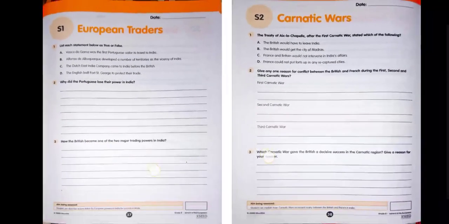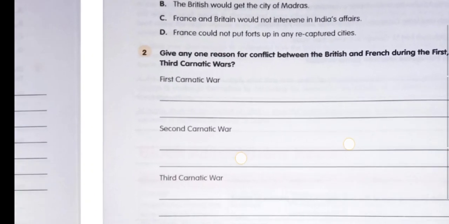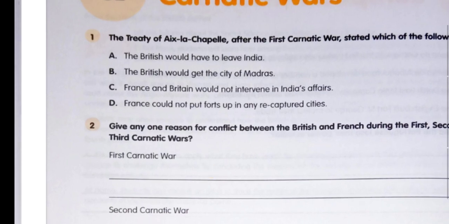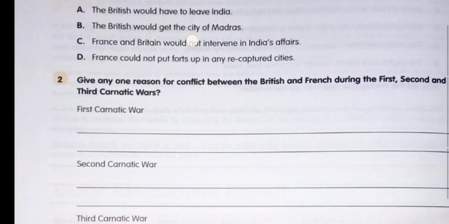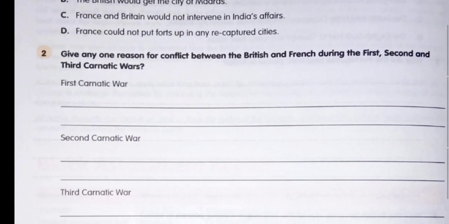Okay, come to worksheet 2, S2. Now, Carnatic Wars. The first question, obviously, you can do on your own. The correct answer is the British would get the city of Madras. Yes. Now, question number two: give one reason for conflict between the British and French during the First, Second, and Third Carnatic Wars.